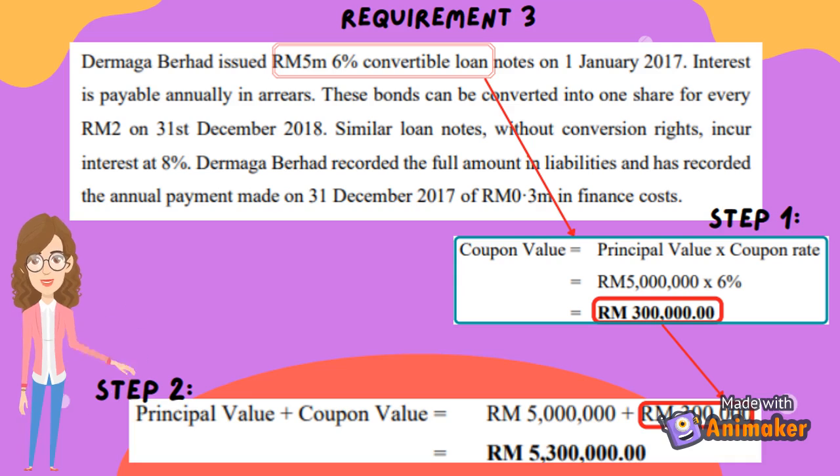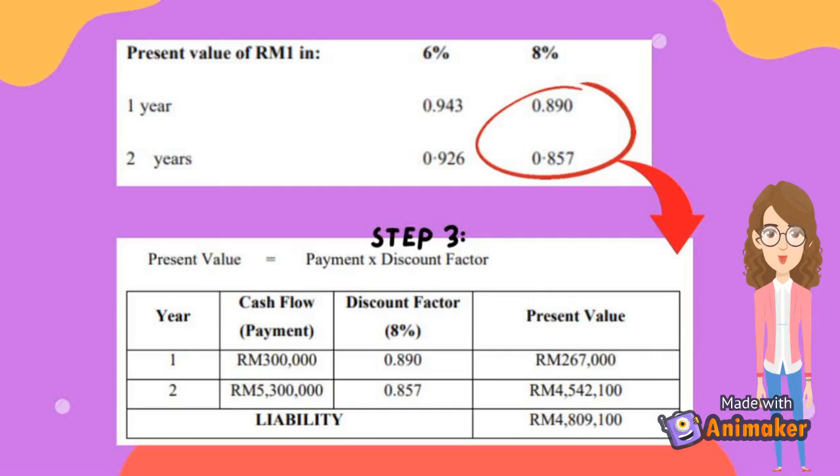Second step, calculate the total cash flow payment for year 2. The formula is principal value plus coupon value. The principal value for Dermaga Berhad is 5 million ringgit plus the coupon value of 300,000 ringgit. So, we will get 5,300,000 ringgit. Third step, calculate the total present value.